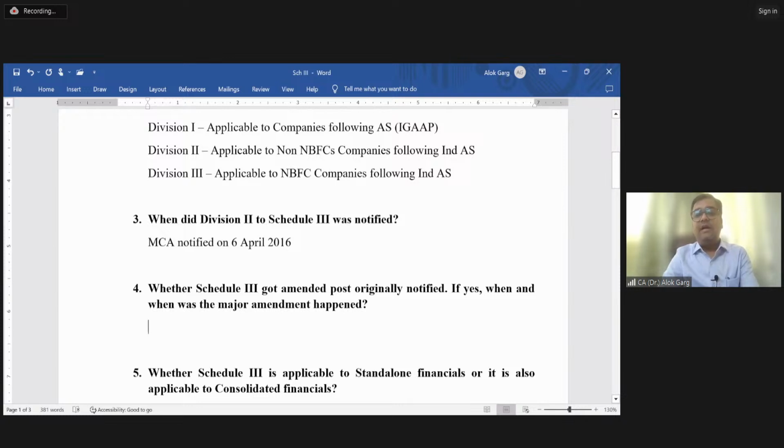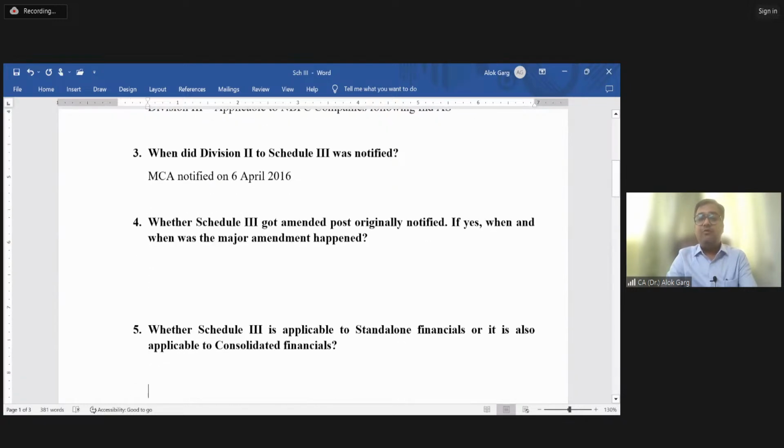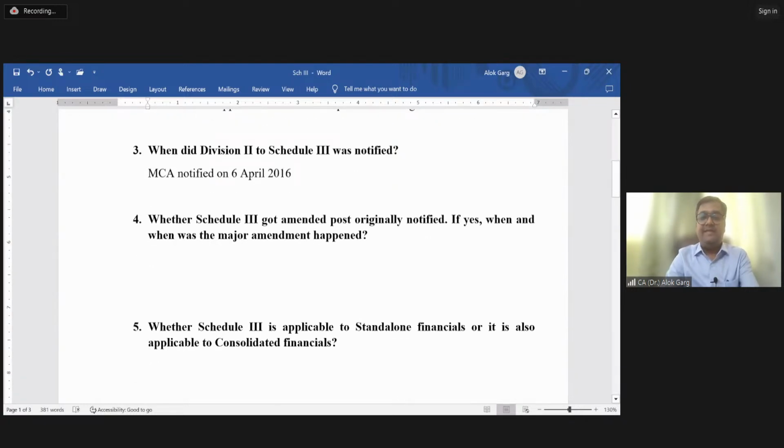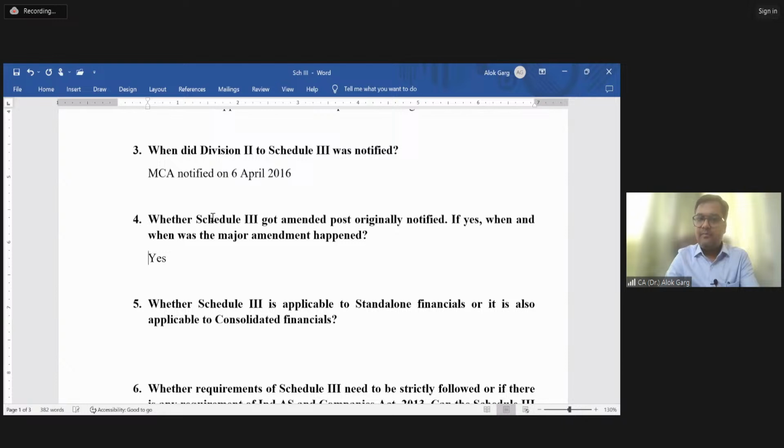Whether Schedule 3 got amended post originally notified. If yes, when was the major amendment made? First of all, whether Schedule 3 got amended post originally notified? Yes. So let me talk about only Division 2 here.